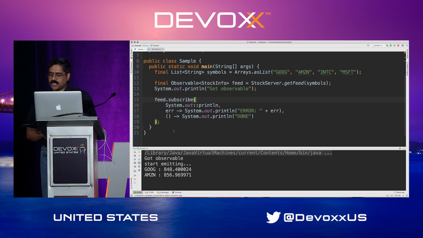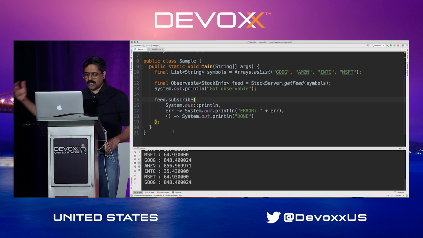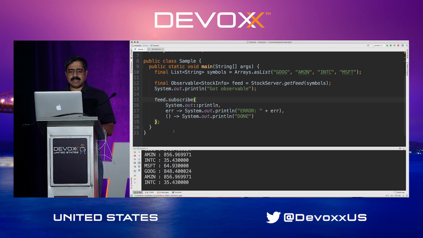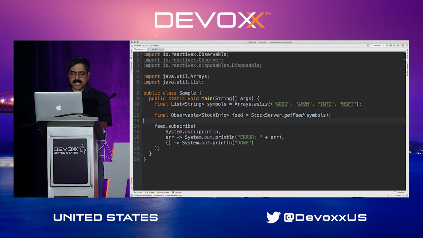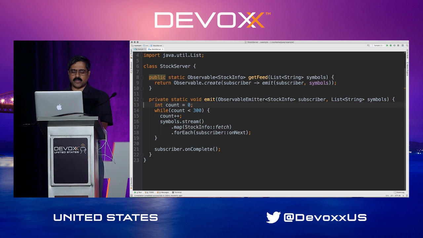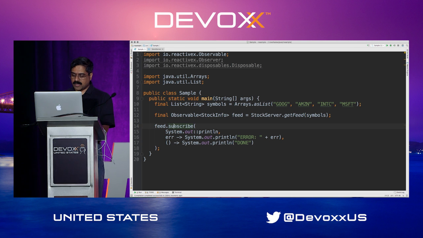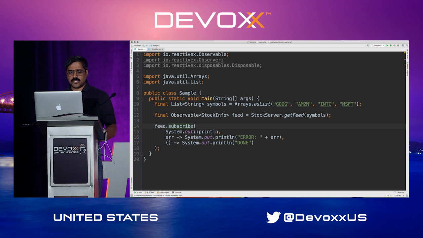But there are things you can do quite effectively along the way. For example, notice the prices are ranging from $800 on one side all the way down to $35 and so on. But let's say I'm interested in only certain values that I'm interested in observing. What I can do in that case is use this approach to build up on these things very nicely. So if you go back to this code, I'm going to remove these messages for just a minute so we can see the data coming through. Once I turn it on, it displays all this data. I'll stop this for now. But what I can do is say,